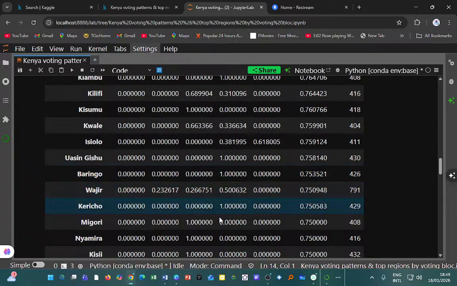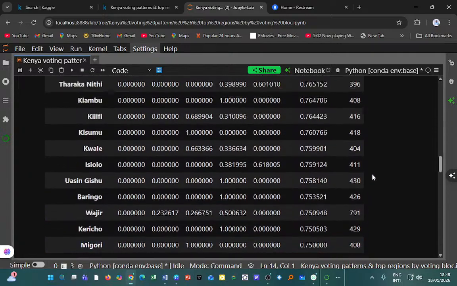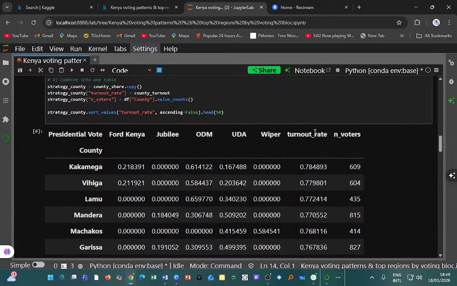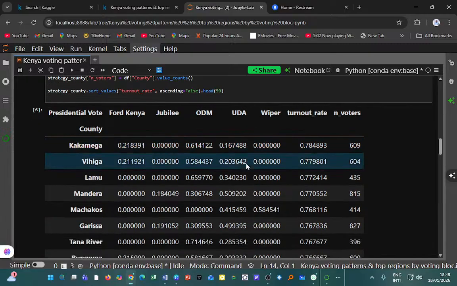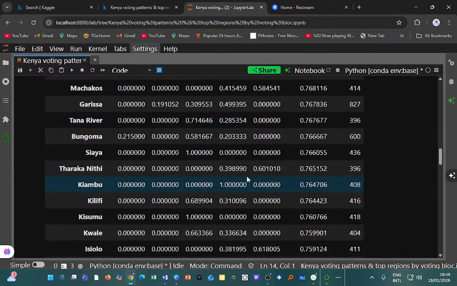I'm just giving an overview of the analysis that I have. The turnouts that I'm reading are these ones that we have. Turnout rate is here, number of voters sampled is here. Then we are considering Ford Kenya, Jubilee, ODM, UDA, and Wiper. Wiper core includes Kitui, Makueni, Machakos, Tharaka Nithi, Isiolo, Meru.